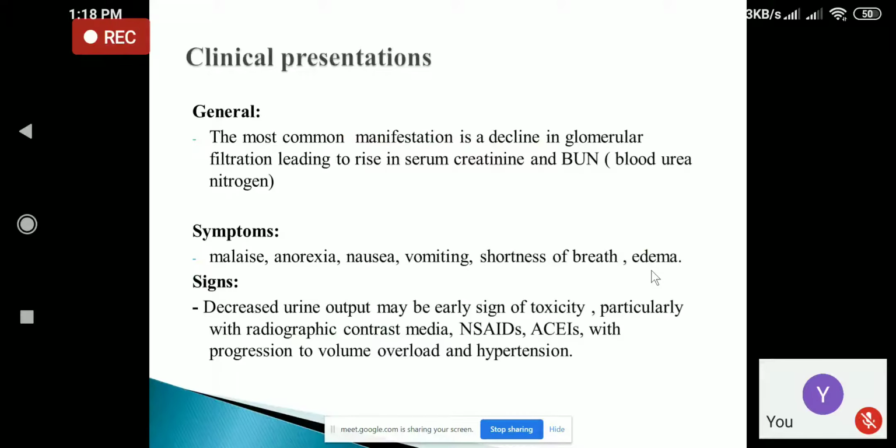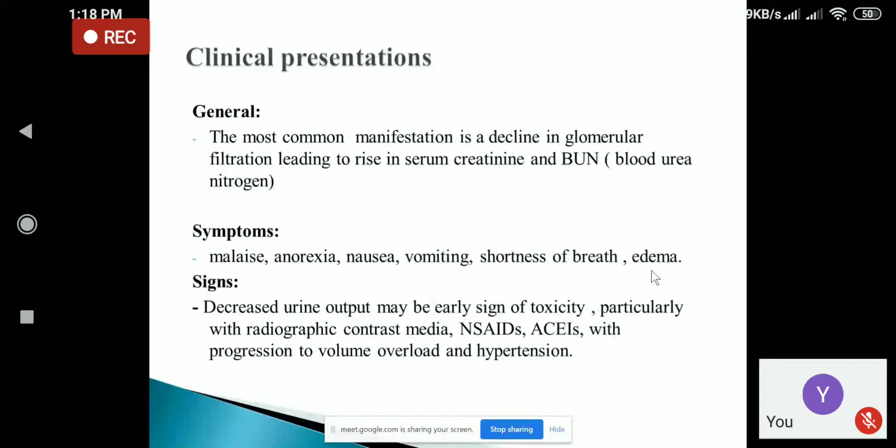What is the clinical presentation of nephrotoxicity? What are the signs and symptoms that are seen in the patient having nephrotoxicity? So generally the most common manifestation is a decrease in the glomerular filtration rate. So there is a decrease in GFR leading to a rise in the level of serum creatinine, and there is an increase in the level of blood urea nitrogen.